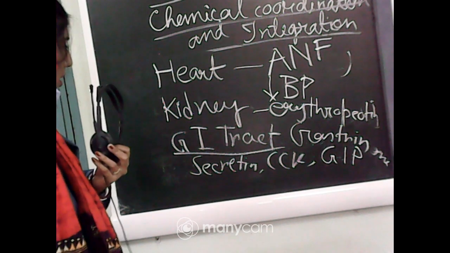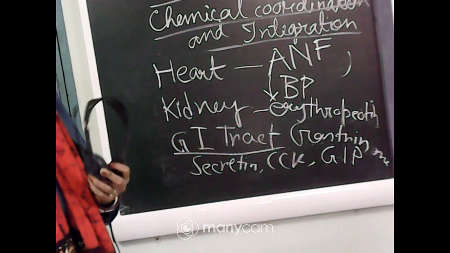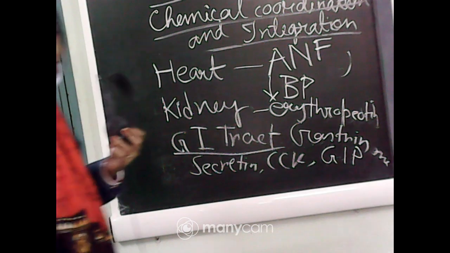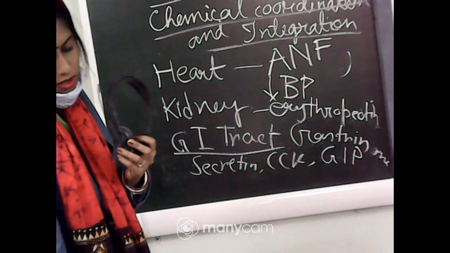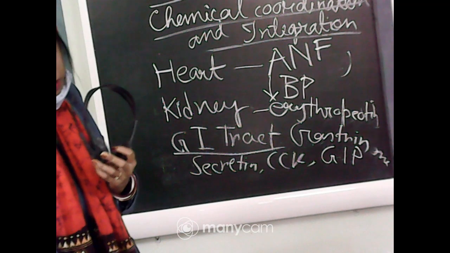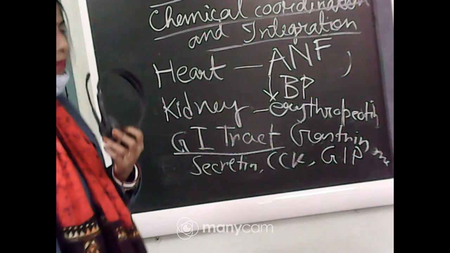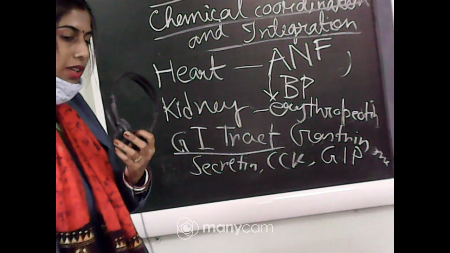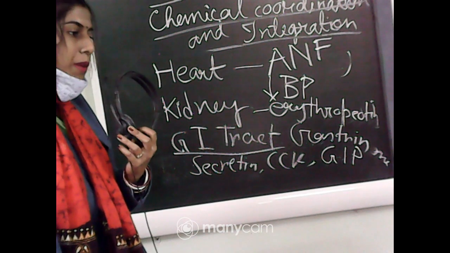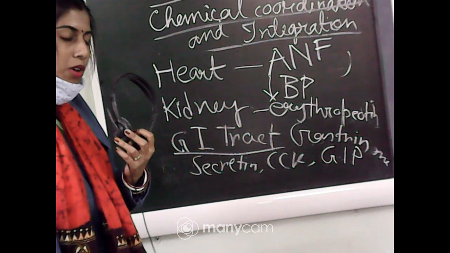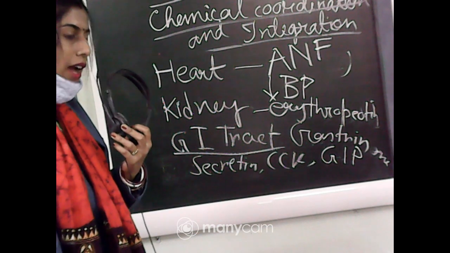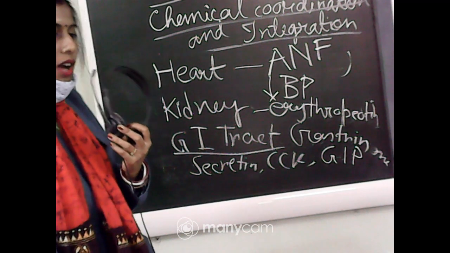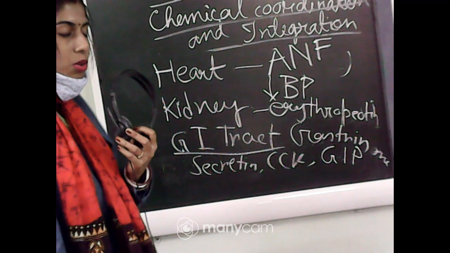If I start with gastrin, as we can understand from the name, gastrin will act on the gastric glands and stimulate the secretion of hydrochloric acid and pepsinogen in the alimentary canal. Pepsinogen is the inactive form, so we have to convert it into its active form, pepsin, and who will help in this conversion? HCl, or hydrochloric acid.